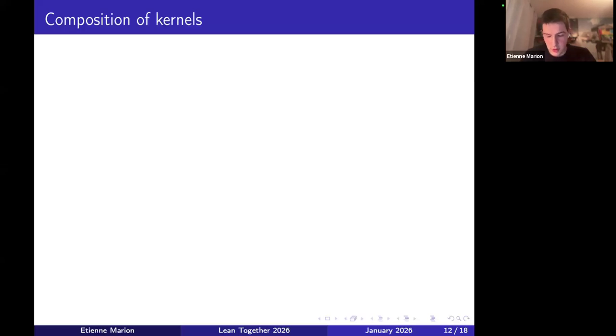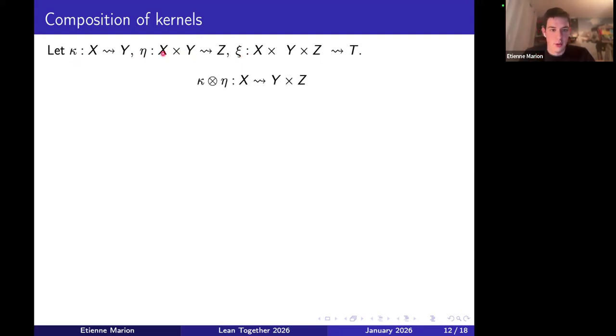The composition product was already defined, but we actually need to take an iterated composition. And this is not easy because the composition product is not an associative operation. You can see this: if I have 3 kernels, kappa from x to y, eta from x times y to z, and xi from x times y times z to t, I can take the composition of kappa and eta in that way. Then if I want to take the composition with xi, I need to put parentheses here to make sense. Because y and z are together, I need to put parentheses around y and z. And so I get this composition.